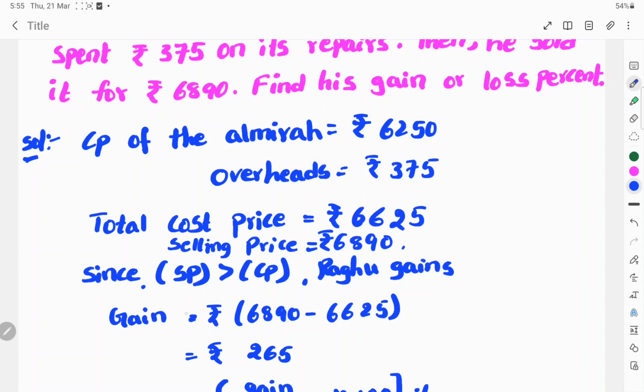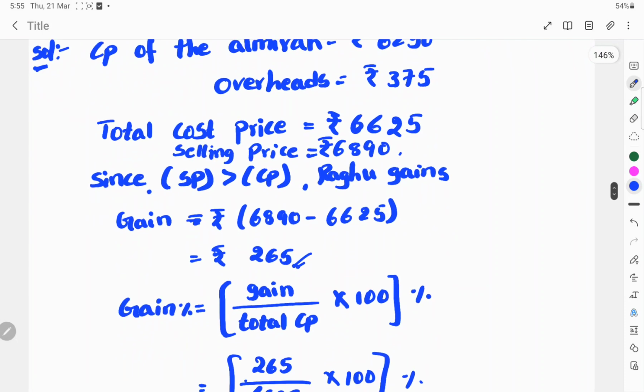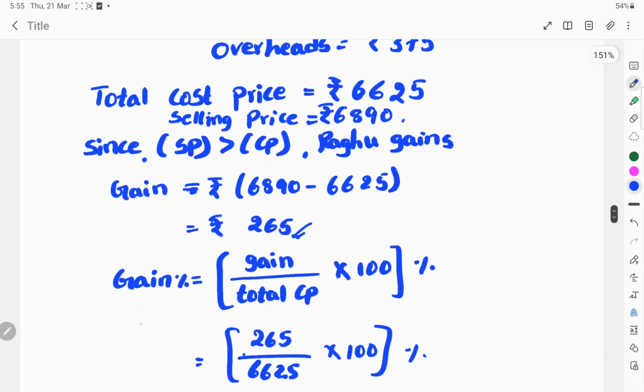So gain is equal to how many rupees? 6,890 minus 6,625. So this subtraction will be applied. 265 rupees is gain. Now we find the percent. So gain percent is gain by cost price into 100.